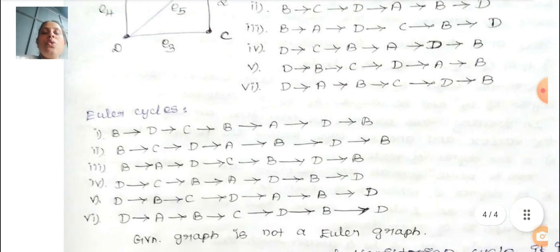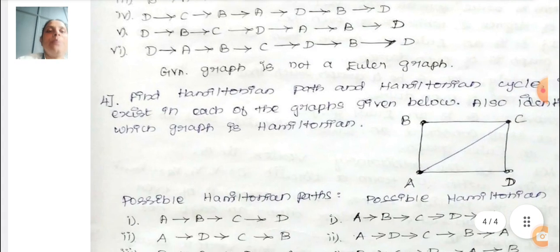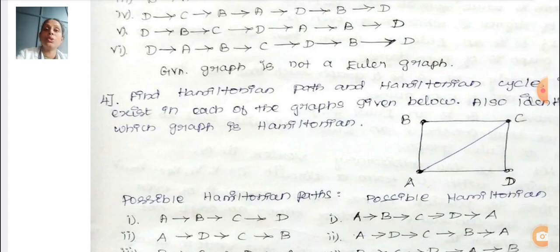So here also there are 6 Euler circuits we can form. So see, one: C to B, B to D, D to A to B, and B to C. So all the edges are covered and occur only one time, and the starting and ending points are the same. Okay, next. So in this way we have to write the 6 Euler circuits.